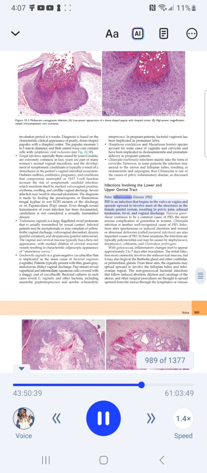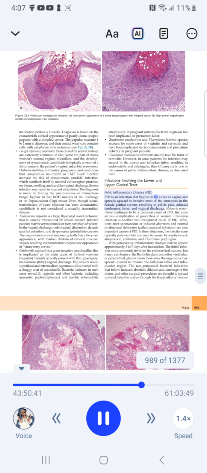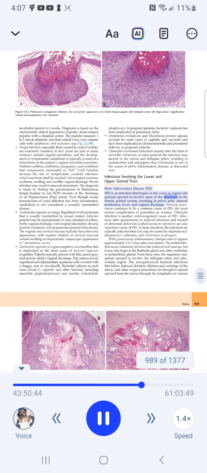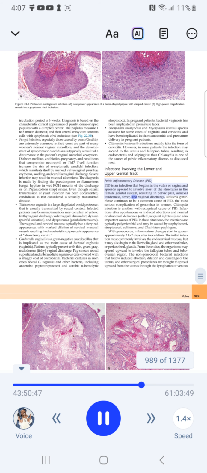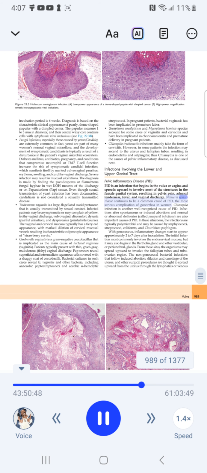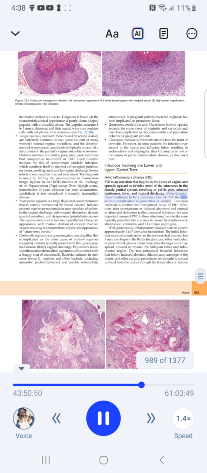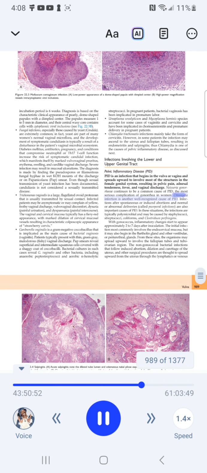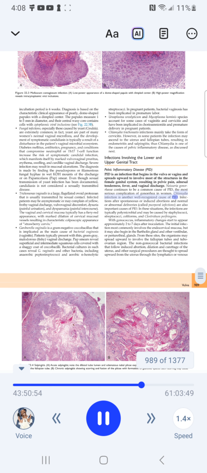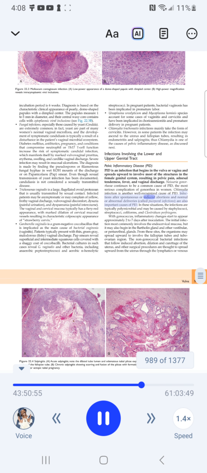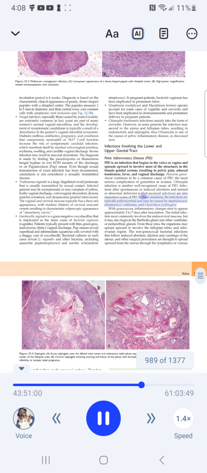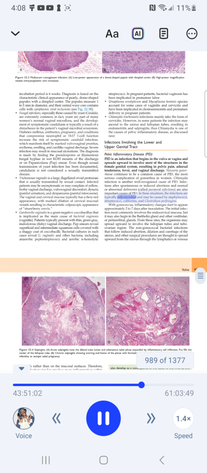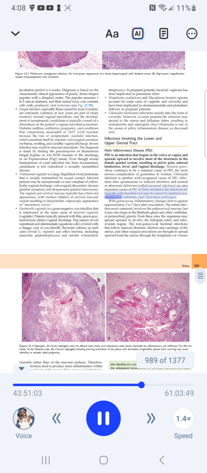Pelvic inflammatory disease, PID. PID is an infection that begins in the vulva or vagina and spreads upward to involve most of the structures in the female genital system, resulting in pelvic pain, adnexal tenderness, fever, and vaginal discharge. Neisseria gonorrhoeae continues to be a common cause of PID, the most serious complication of gonorrhea in women. Chlamydia infection is another well-recognized cause of PID. Infections after spontaneous or induced abortions and normal or abnormal deliveries, called puerperal infections, are also important causes of PID. In these situations, the infections are typically polymicrobial and may be caused by staphylococci, streptococci, coliforms, and Clostridium perfringens.